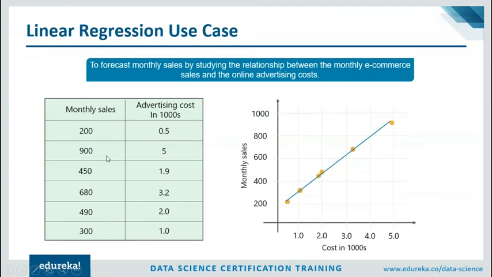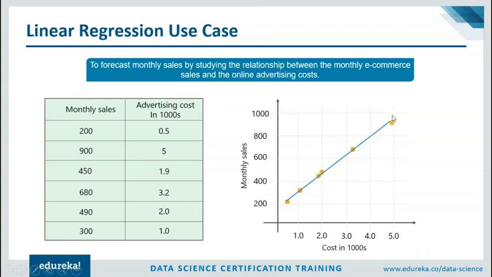So with the data provided in this table, if we have to plot a graph, we get a linear positive relationship between the monthly e-commerce sales and the online advertising cost. Okay, so here you can see the plot. Now, this is a positive correlation. It means that the value of the dependent variable y, which is basically the number of sales, increases with the value of the independent variable.